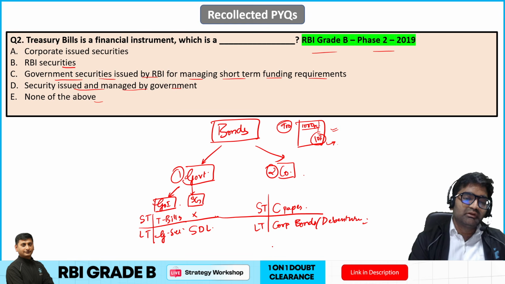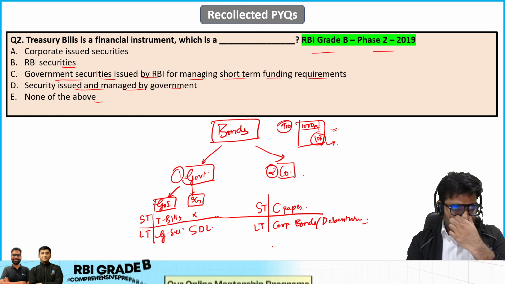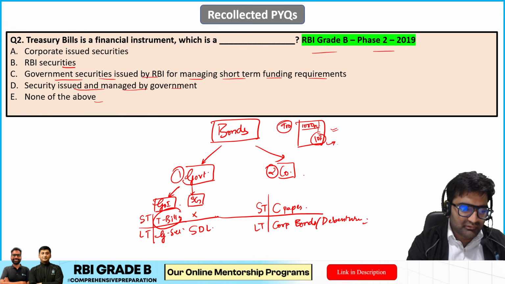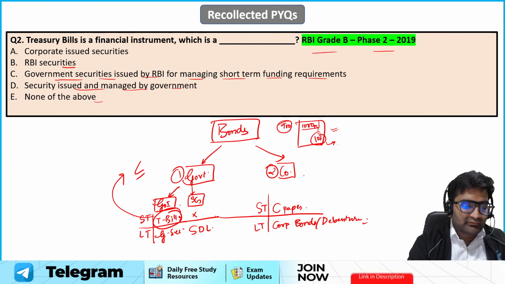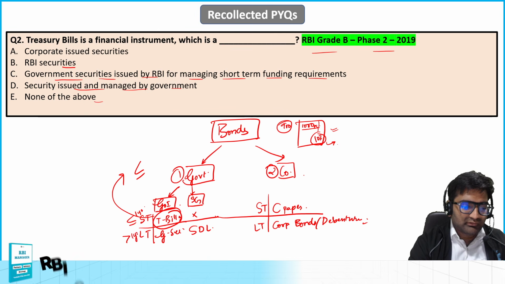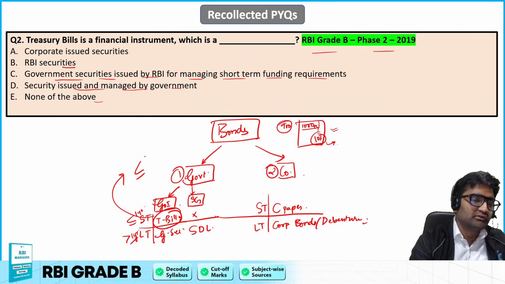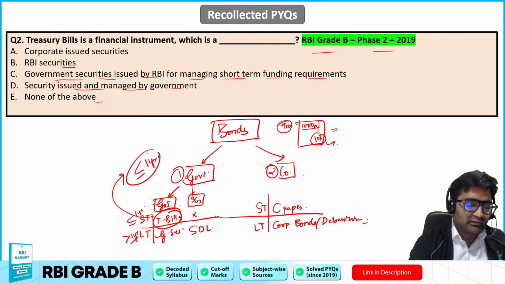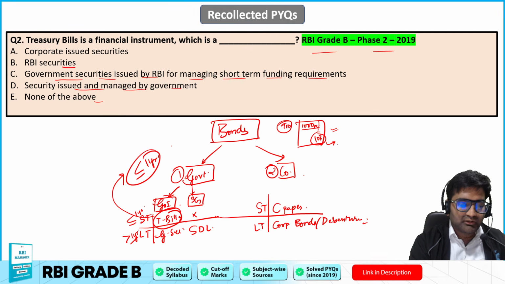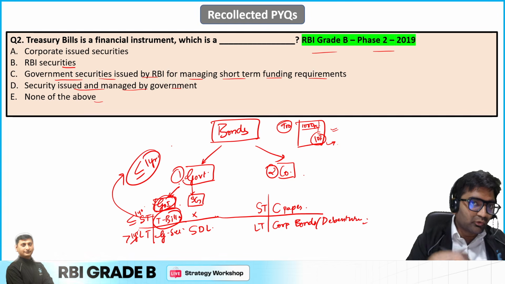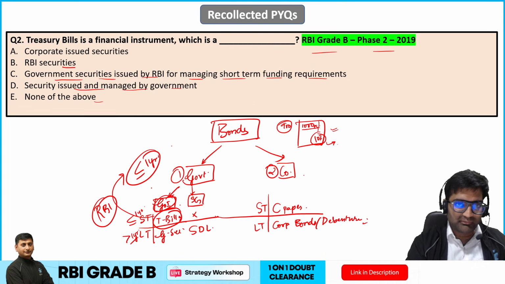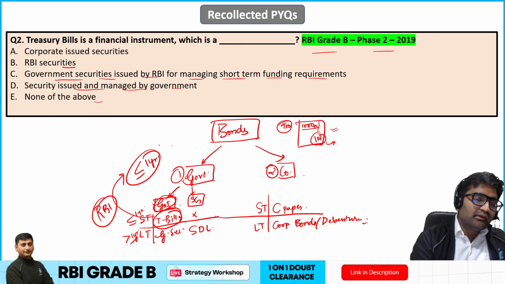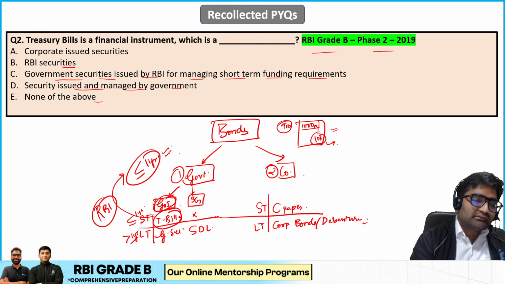So in this way, bonds can be classified by the different entities issuing them. Now treasury bills have a tenure less than or equal to 1 year, while long term means greater than 1 year. These treasury bills are issued by the government of India, and on behalf of the government, RBI issues all of these bonds. The time period is less than 1 year.